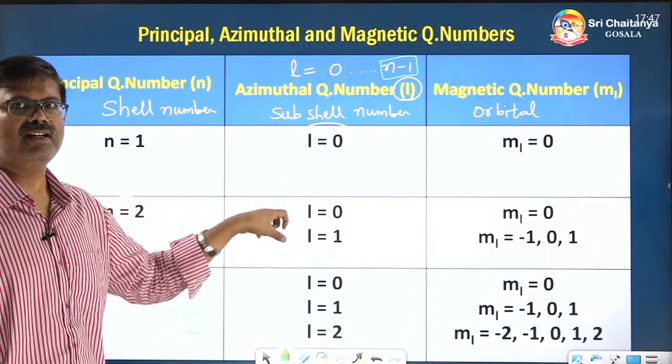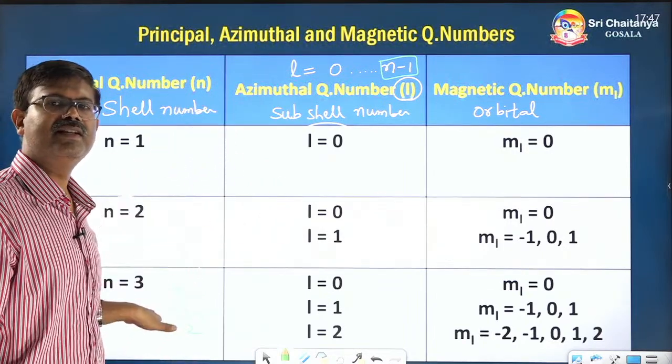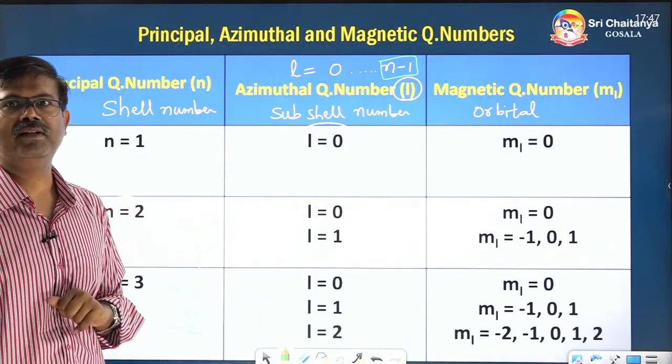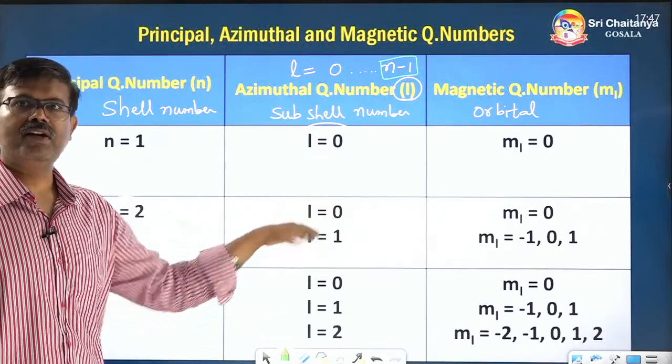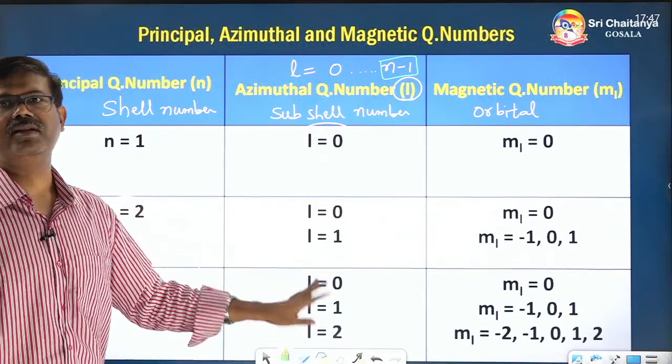In other words, these are the street numbers. I told you to visualize them like street numbers. So in the third city, how many streets will be there? Only 3 streets will be there. In each street, houses will be there. That will come later on, but how many streets will be there in that particular city? 3 streets, like that.